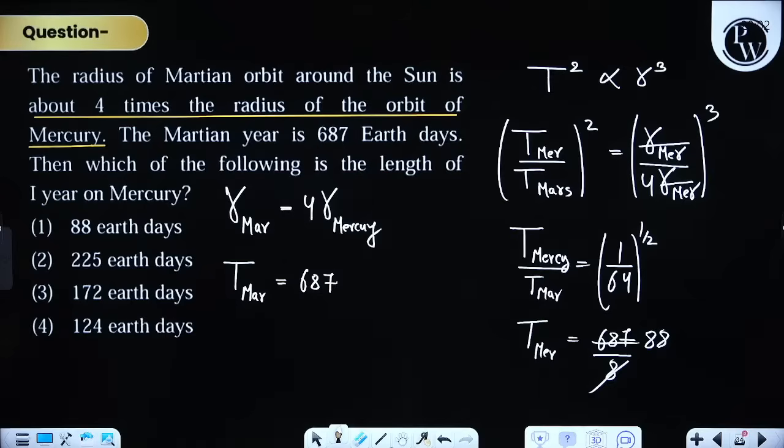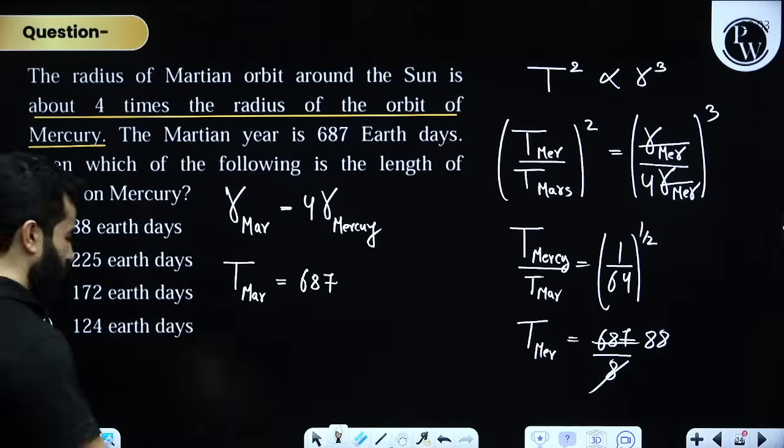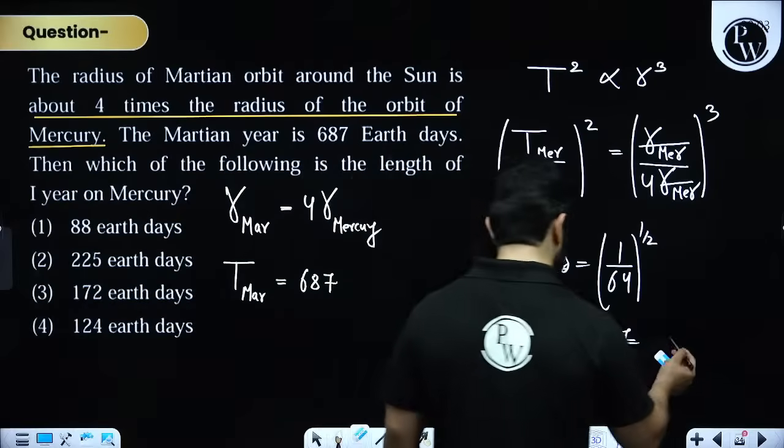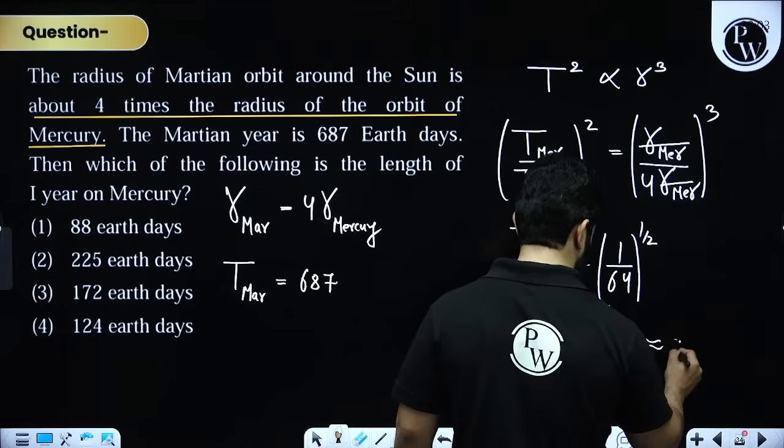Correct? 88, nearly. No, it's not coming accurately, but nearly it's fine. The nearest answer is correct, my dear friends. No doubt about it. So this is not exact, but nearest is 88.